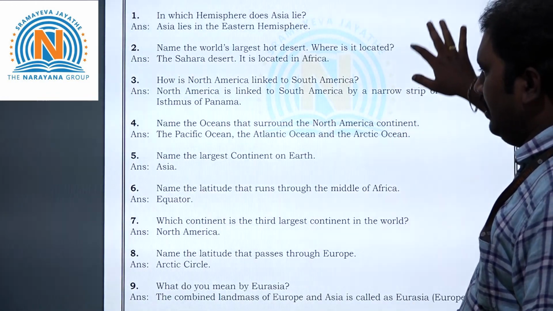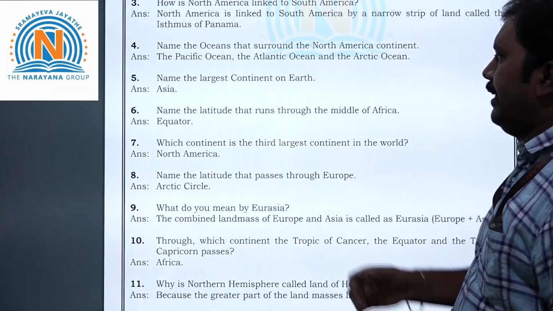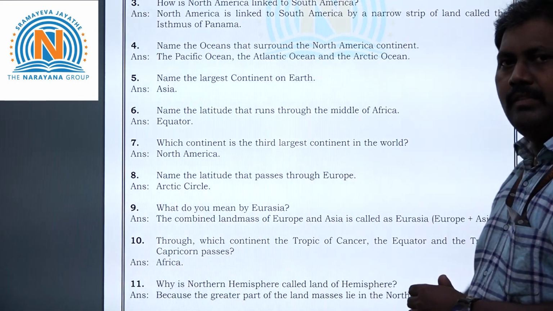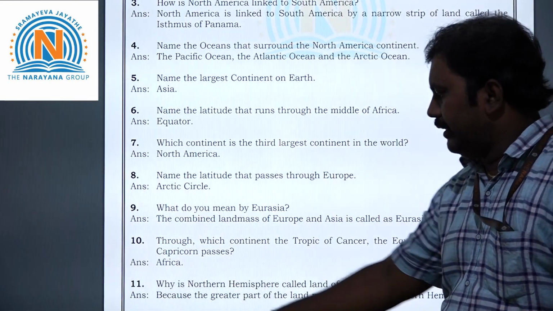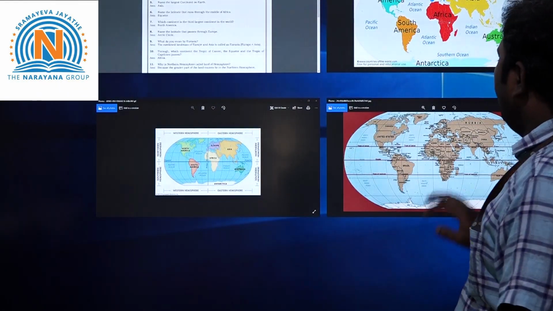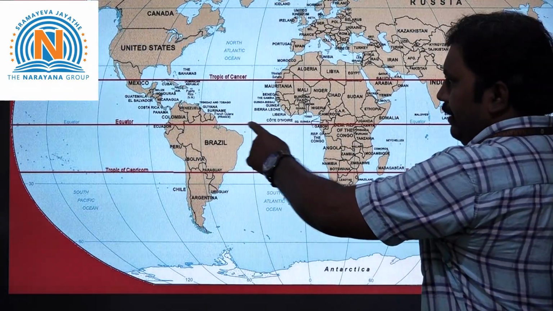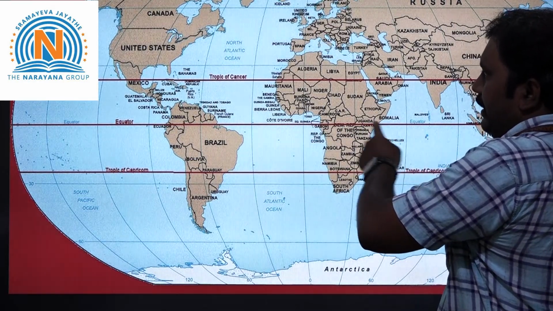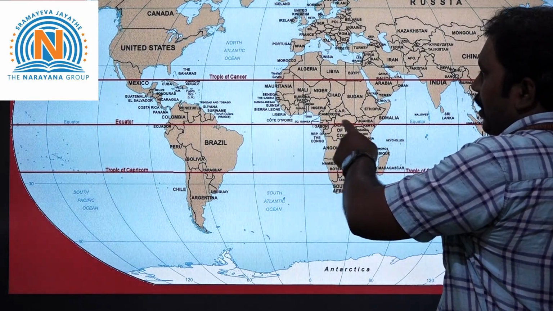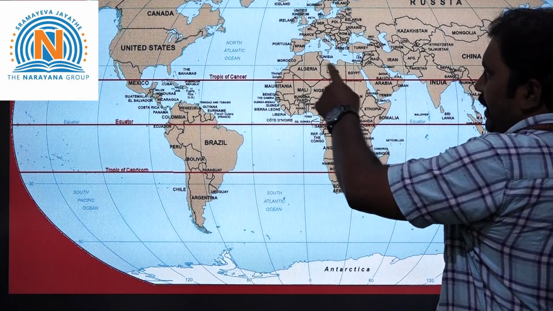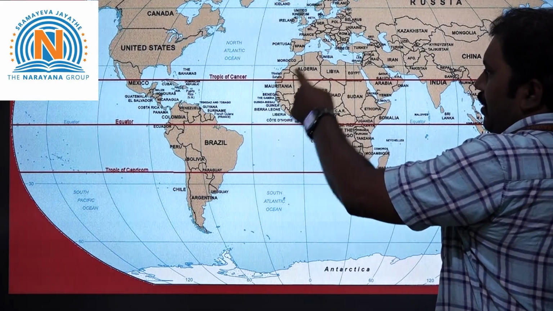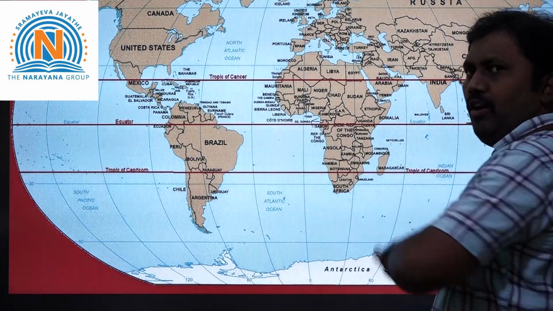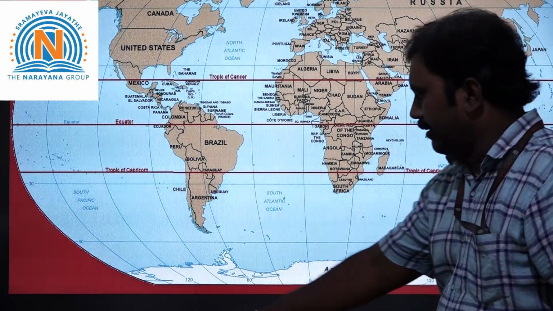Now, sixth question, children. Name the latitude that runs through the middle of Africa. The answer is the equator. See here, children. This is the middle line. See, 3 lines are here. So the middle line is called the equator. This equator line passes through the middle of the African continent. This is Africa and this middle line is passing through the middle of it.